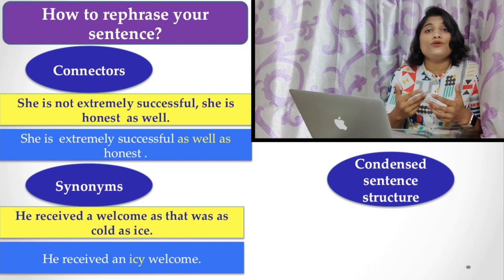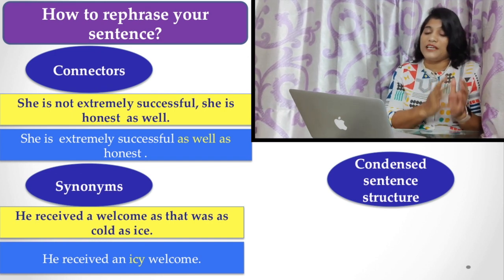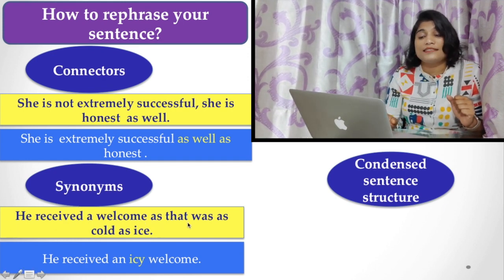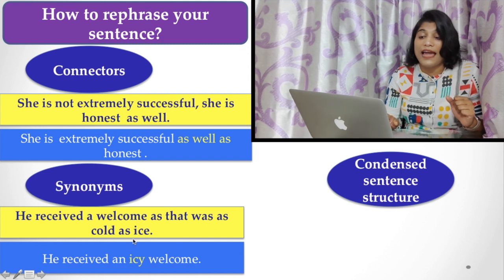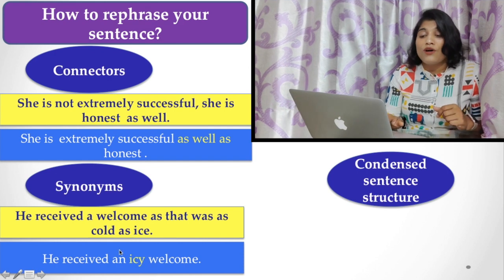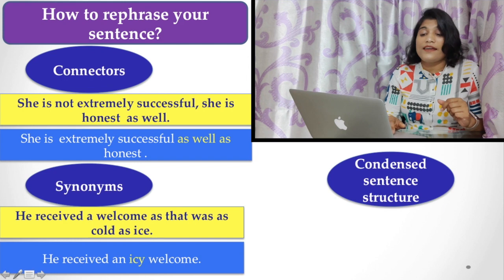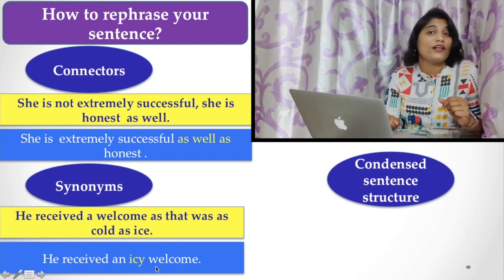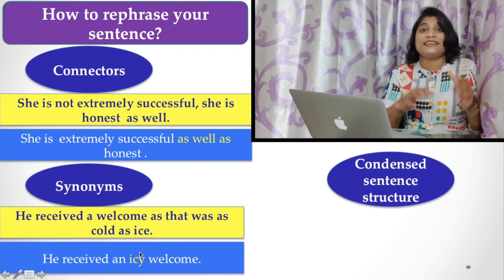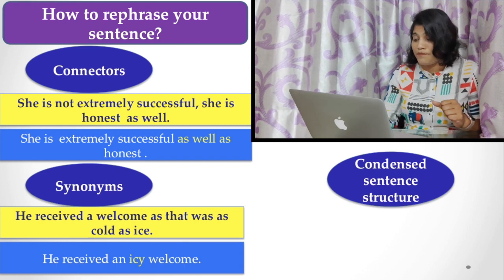Sometimes you have to use synonyms in order to eliminate the figure of speech. Let's see. Here, he received a welcome that was as cold as ice. This is a figure of speech, a simile. When you restate this, you can say that he received an icy welcome. Here you find icy, which means cold as ice. Everything is represented with a single word, icy.